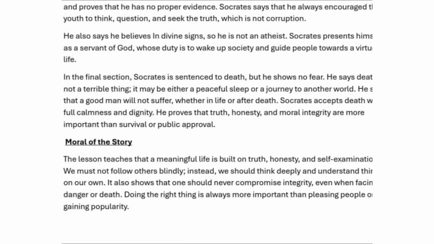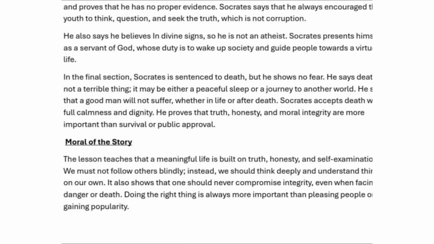He feels only the happy moments in that. Okay, so Socrates accepts his death with full calmness and dignity. Even when death comes, he takes it with calmness, pure honesty and dignity. He proves that truth, honesty and moral integrity are more important than survival or public approval.